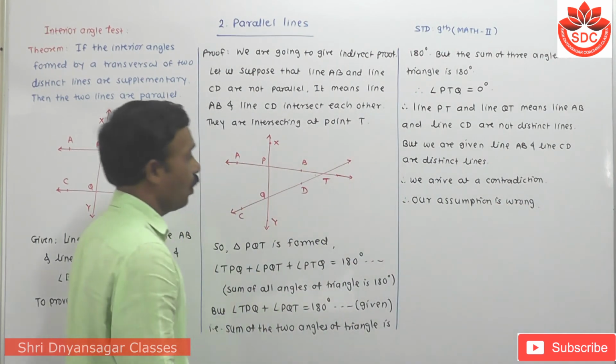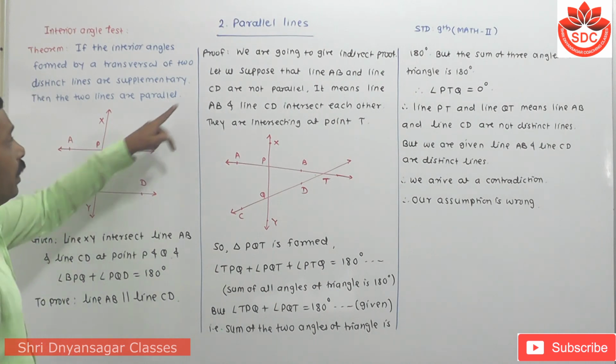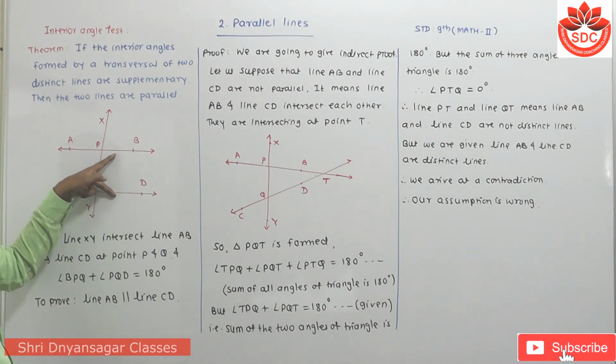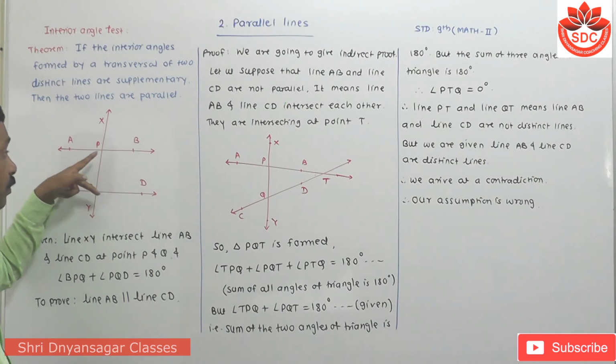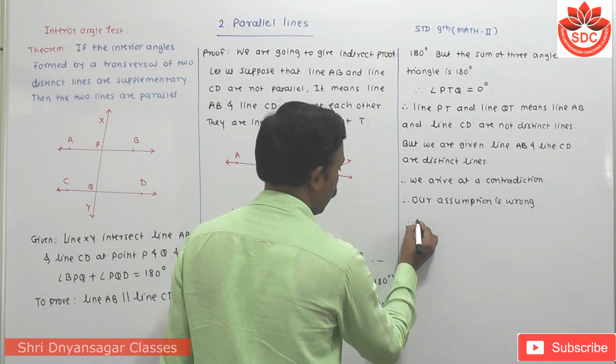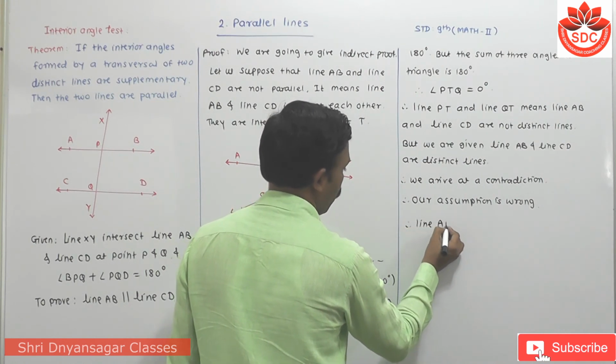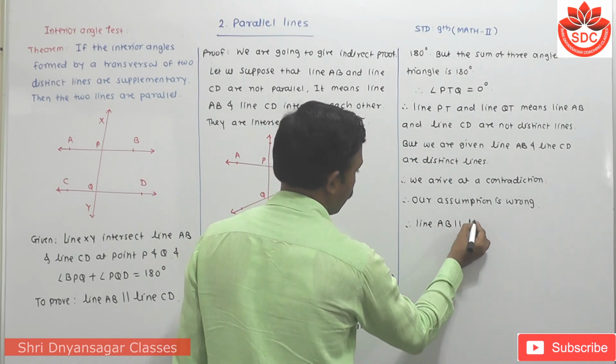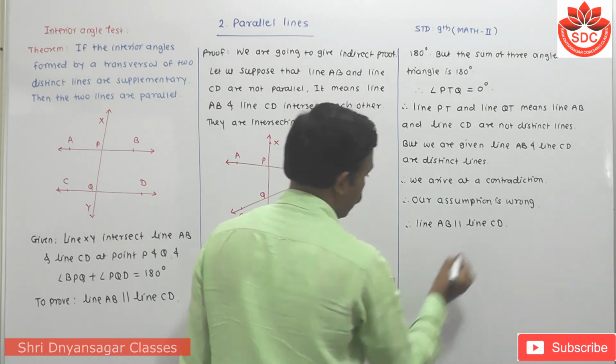Our assumption was that these two lines are not parallel, that they are intersecting lines. Our assumption is wrong, which means these two lines are parallel. Therefore, line AB is parallel with line CD.